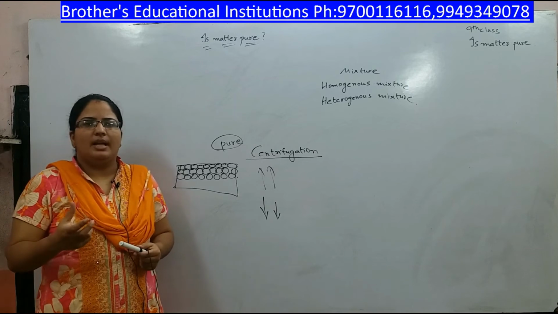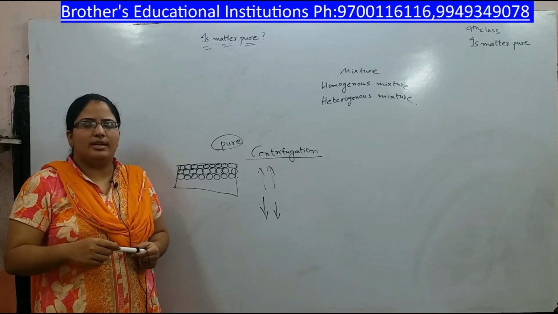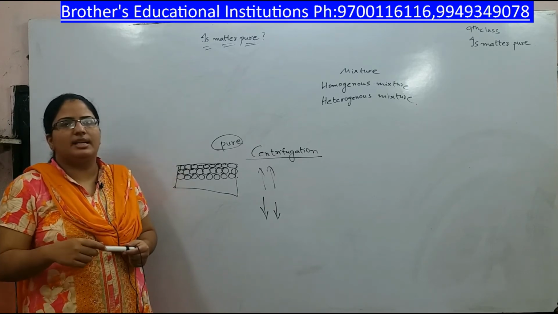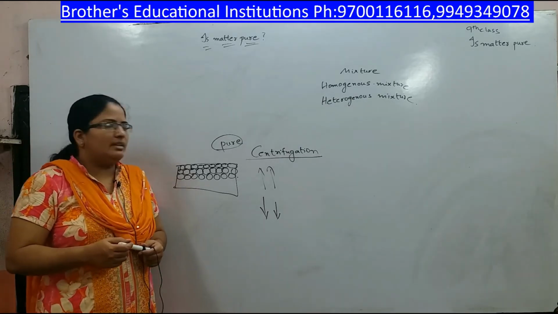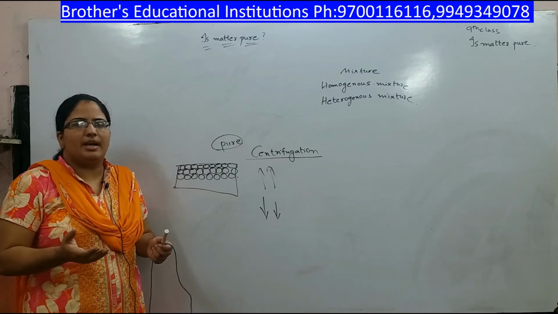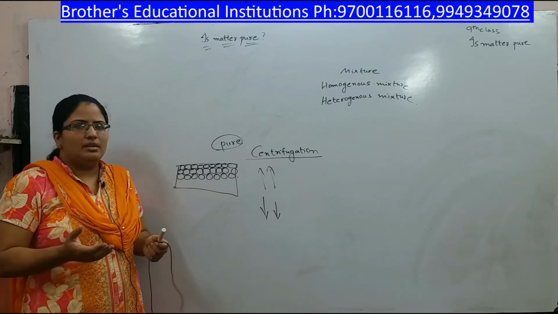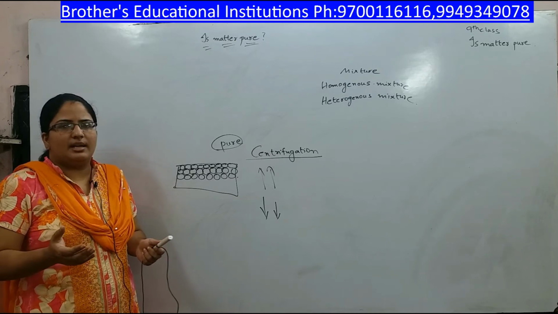Take some water, add a spoonful of sugar in that water and stir it till the sugar particles completely dissolve in the water. Then this mixture cannot be separated just like that.